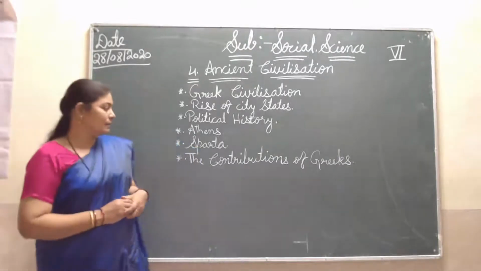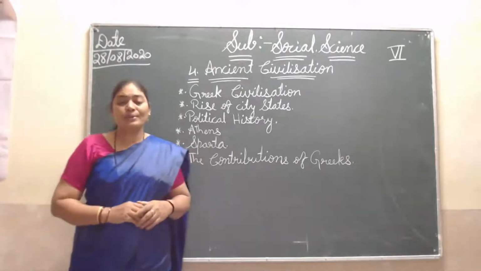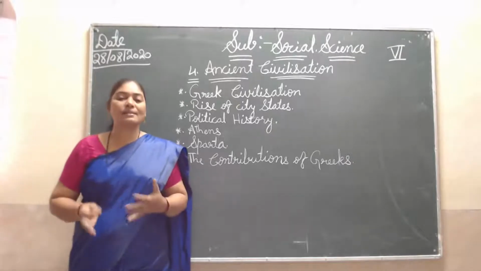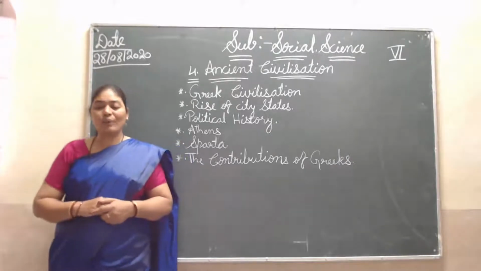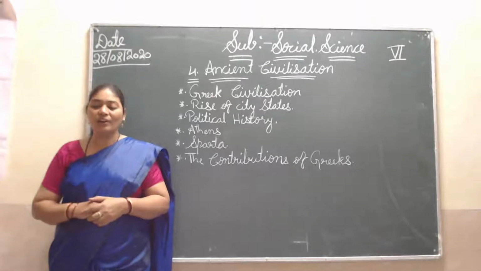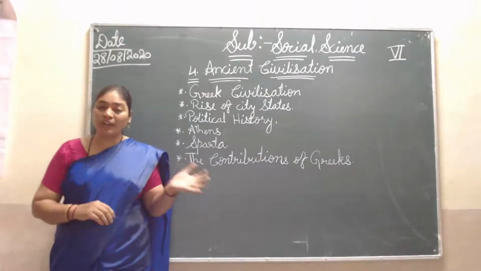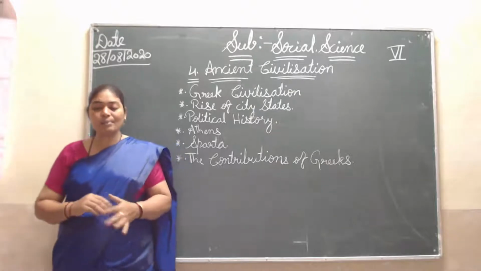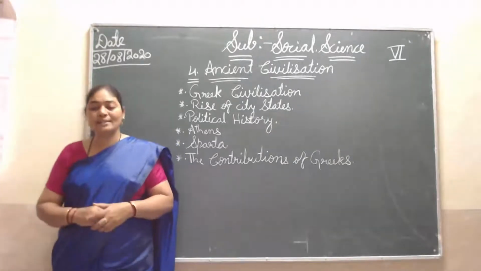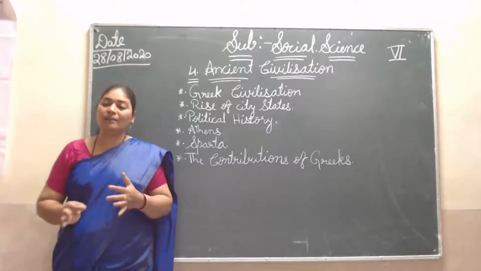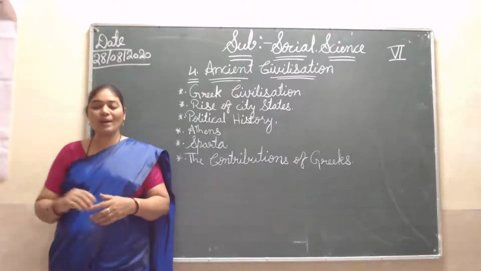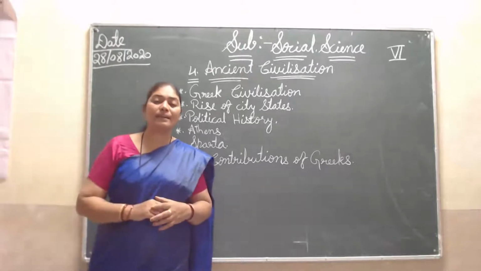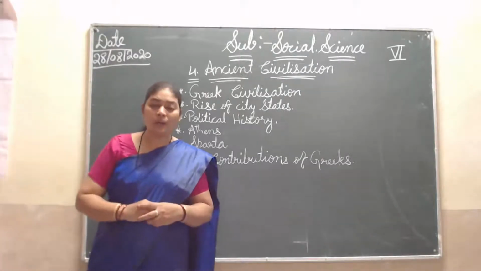Then coming to the next, Sparta. Sparta is also an important city-state. Sparta was a city of the Dorians, the tribe group I mentioned before. Sparta was ruled by the Dorians, one tribe group. When they started ruling, it was a military state, ruled very strongly, not a democracy.